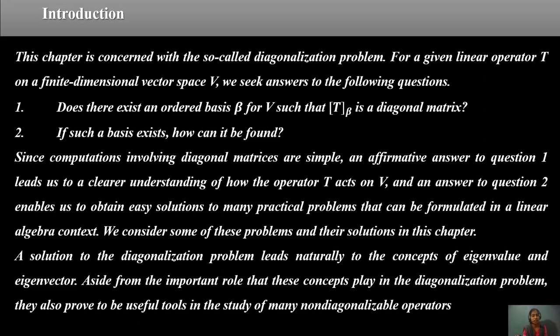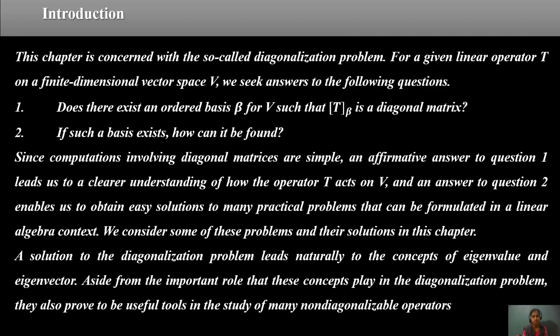This chapter is concerned with the so-called diagonalization problem, for a linear operator T on a finite dimensional vector space V. The first question is: does there exist an ordered basis beta for V such that T beta is a diagonal matrix? And second, if such a basis exists, how can it be found?